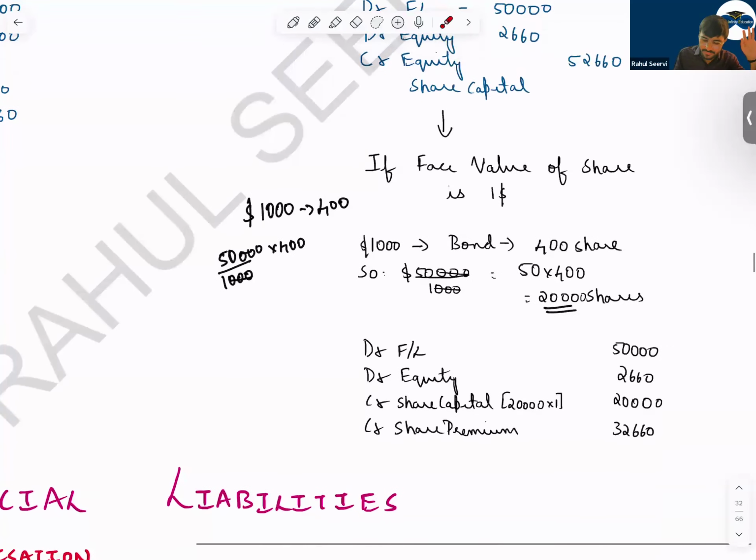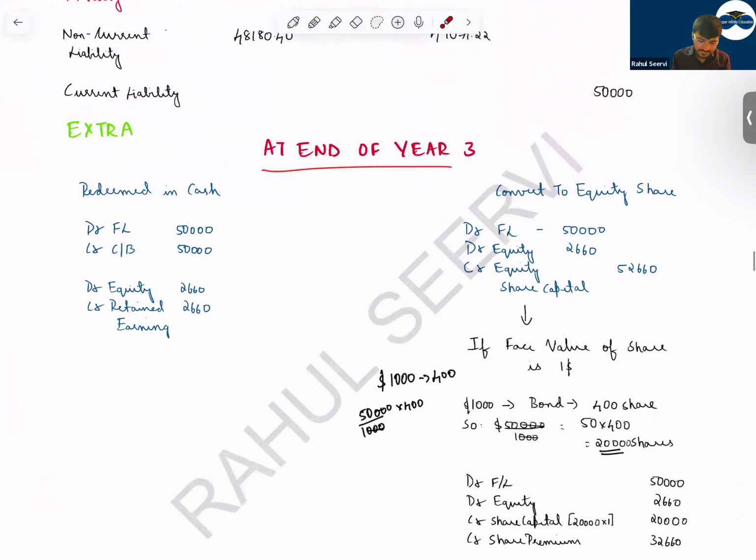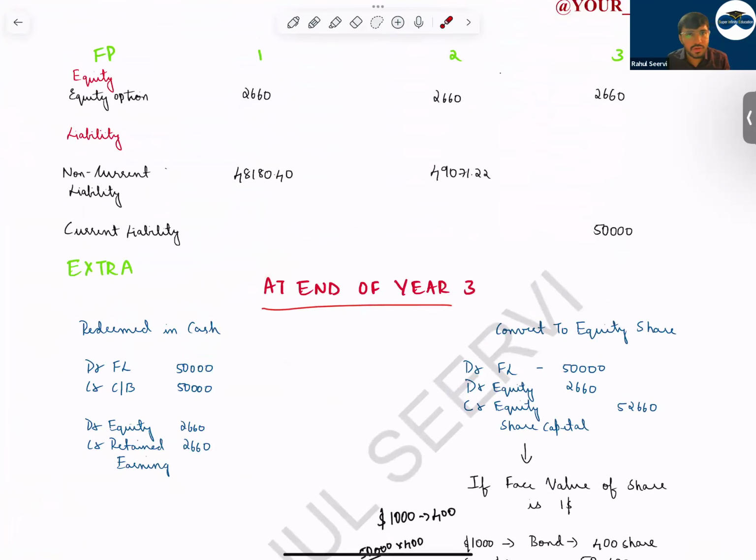Then what does the company do first? They will reduce the financial liability, and they will remove the value of the equity also. They will remove the value of the equity by 2660, and they will record share capital and share premium. Share capital will always be recorded at face value, and the remaining will be the share premium. So I hope everyone is clear, the compound instrument treatment is clear to everyone.